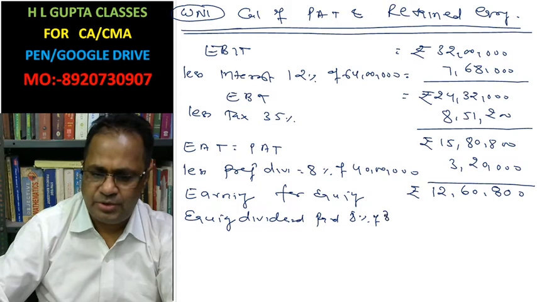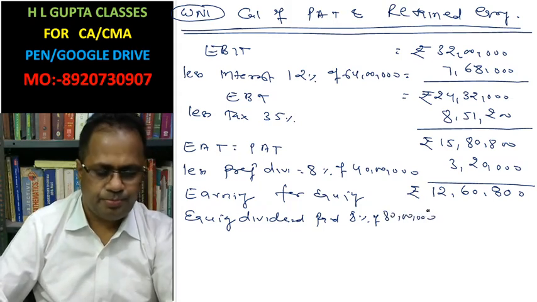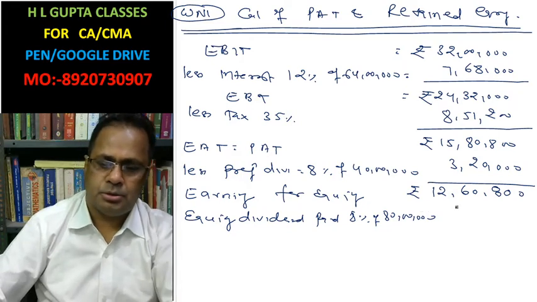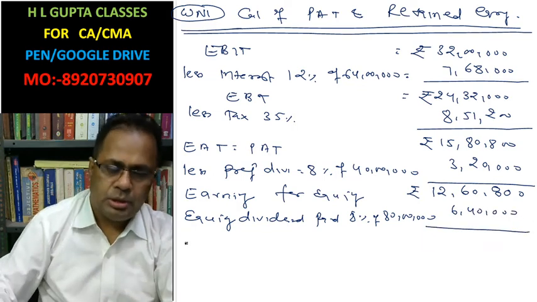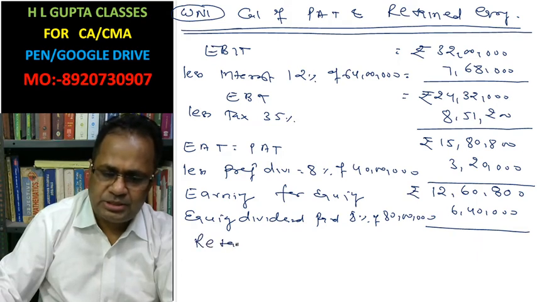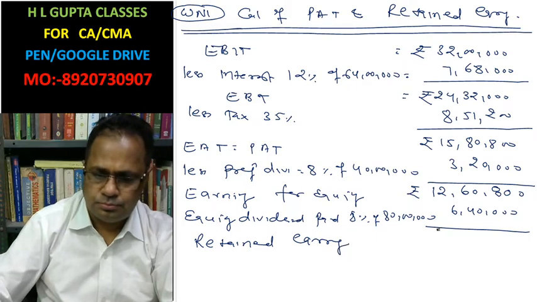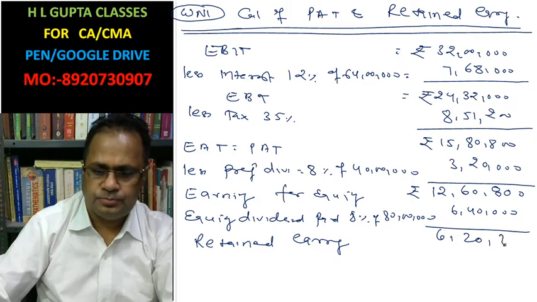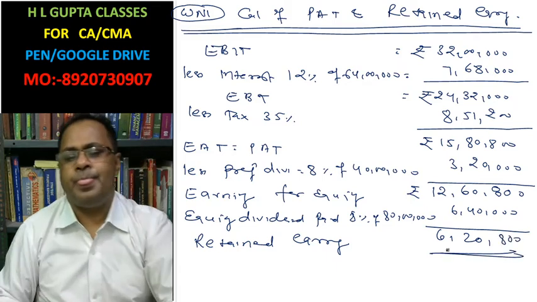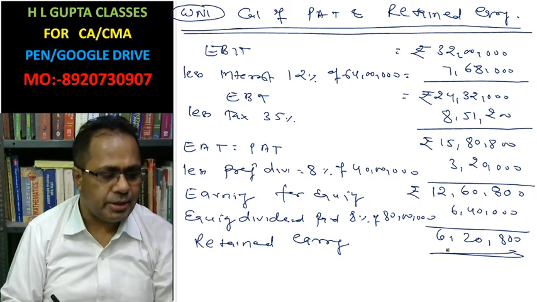So 8% of 80 lakh is 6 lakh 40,000. And after paying the equity dividend, the retained earning is 6 lakh 20,800. On the basis of this, other information can be calculated.